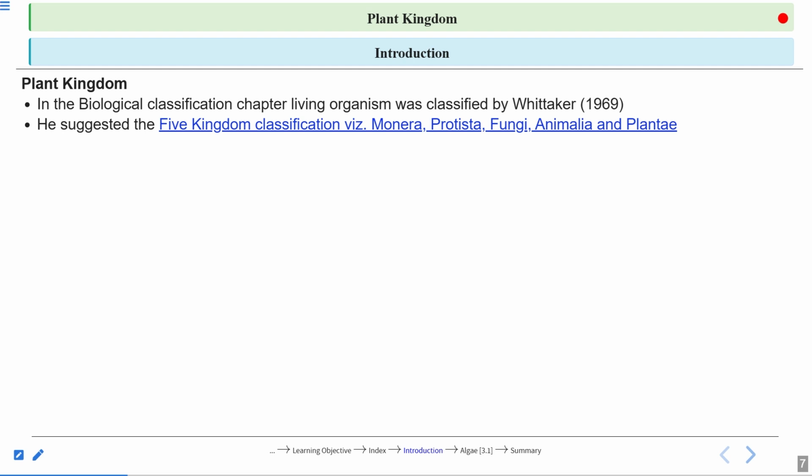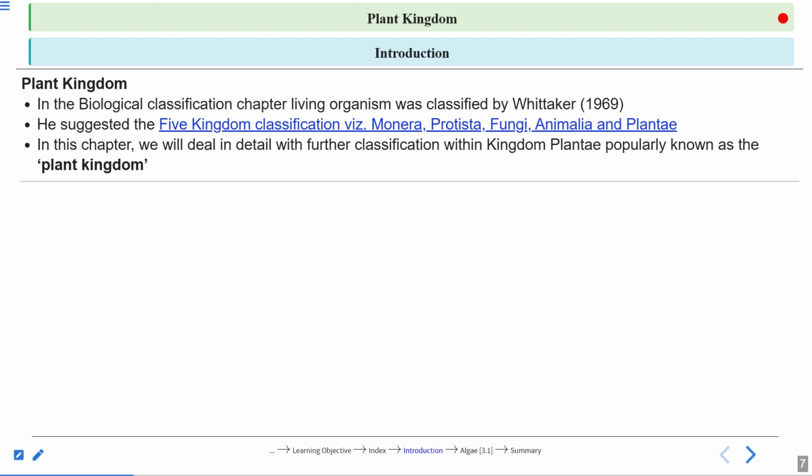Protista: all unicellular eukaryotic organisms come under Protista. Fungi, a very different category, right? In this, we study the different types of fungi. These are organisms that do not possess chlorophyll. They do have a cell wall, but it is made up of a very different polysaccharide, that is chitin, right? Animalia and Plantae, the two main categories, right? So in total we have 5 different kingdoms.